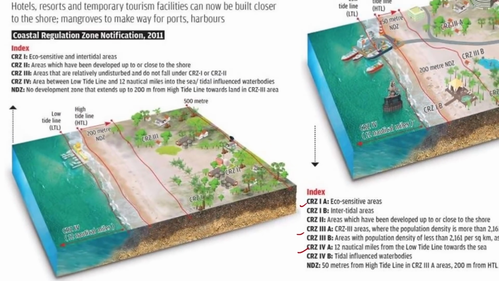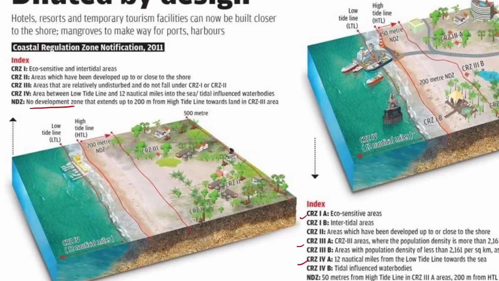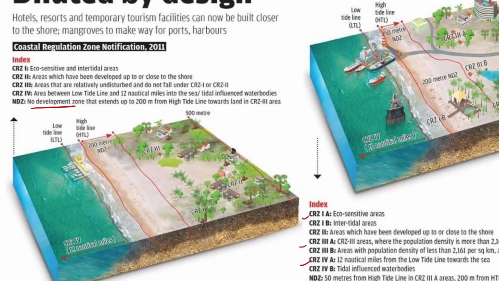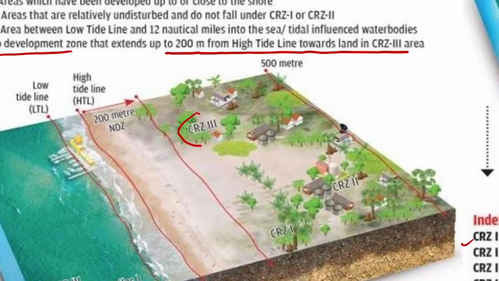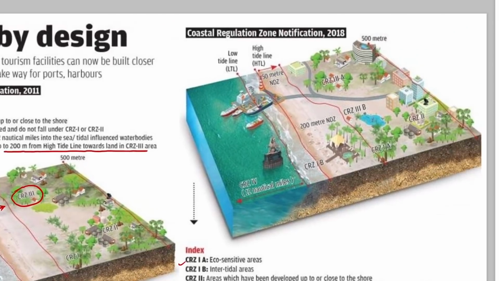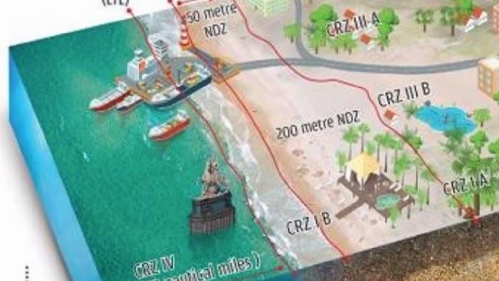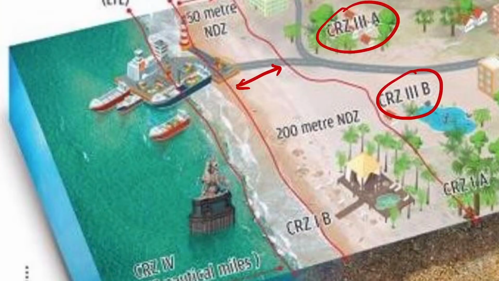But the major important change is with respect to the no development zone. So earlier in 2011, no development zone extended up to 200 meters from high tide line towards the land in CRZ 3 area. So as you can see in the figure, CRZ 3 area, that is rural area, there was no development zone which extended up to 200 meters from the high tide line. Okay. However, now in the recent notification, you can see that the CRZ 3 is divided into 3A and 3B, and the no development zone is just 50 meters.